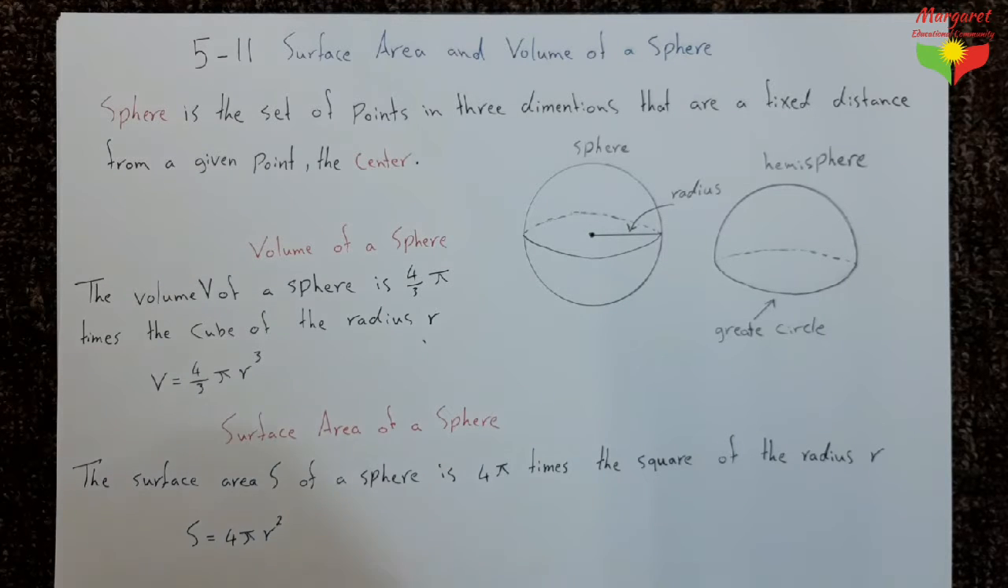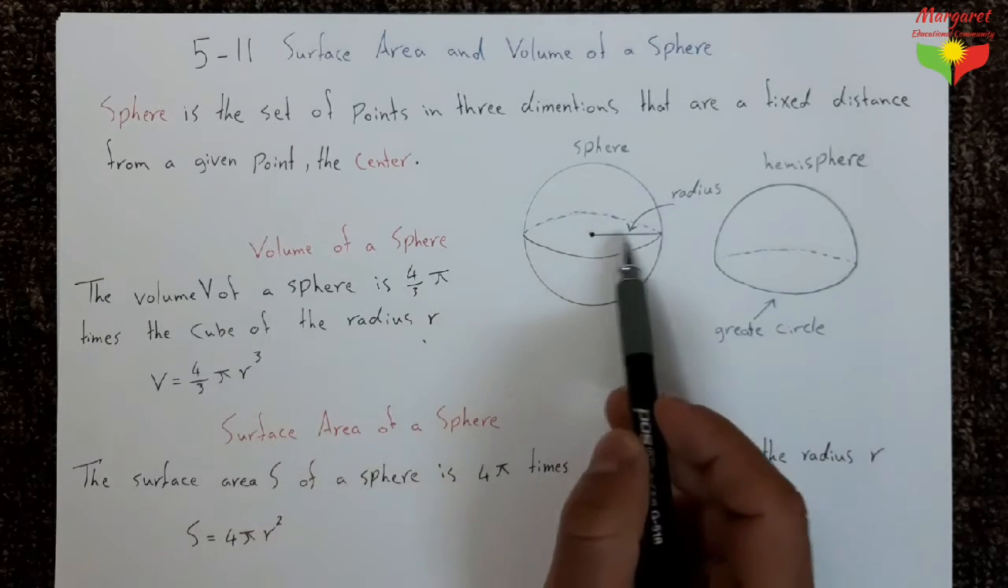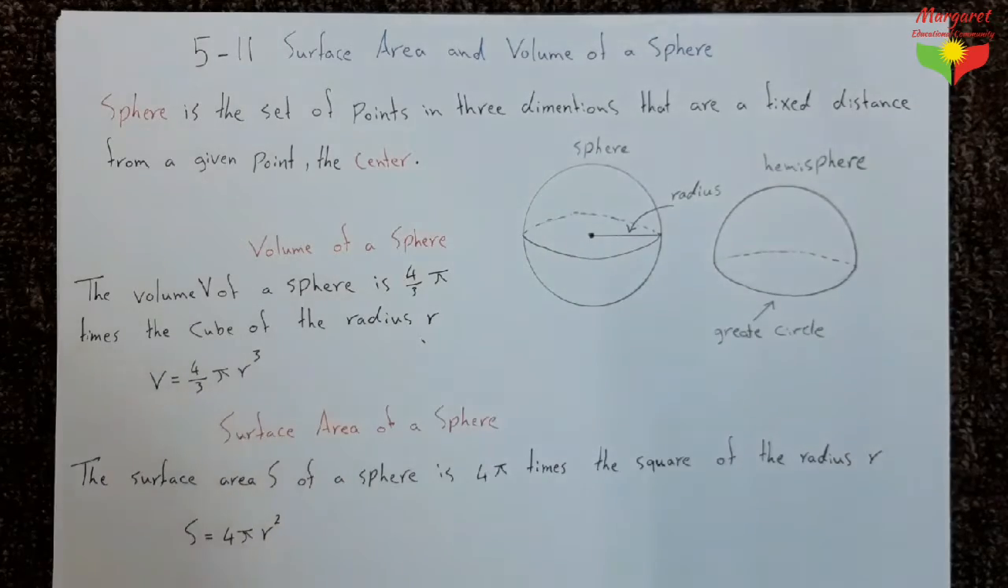After that, we have surface area of a sphere, ڕووبەری ڕووی Go. The surface area denoted by S of a sphere is 4 pi times the square of the radius denoted by R. So S equals 4 pi times R squared. R is the radius of a great circle.